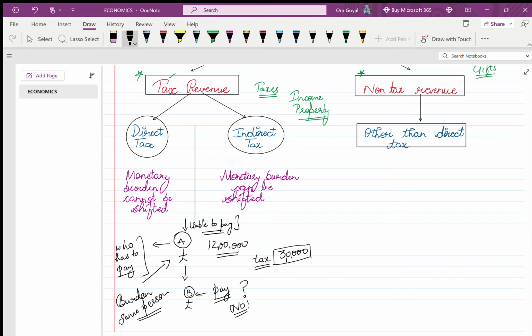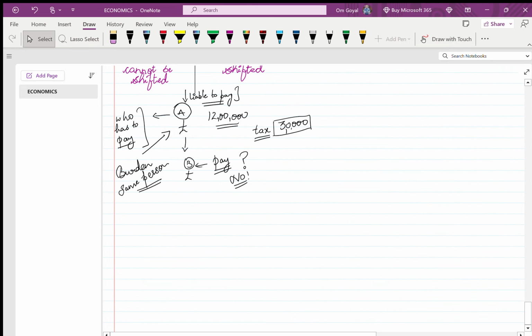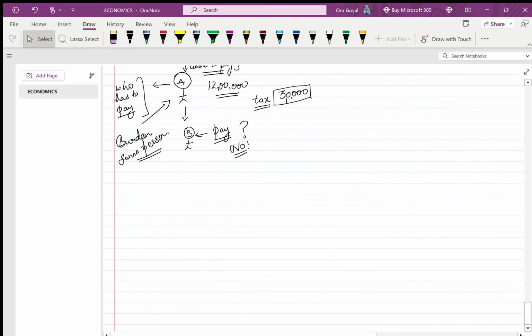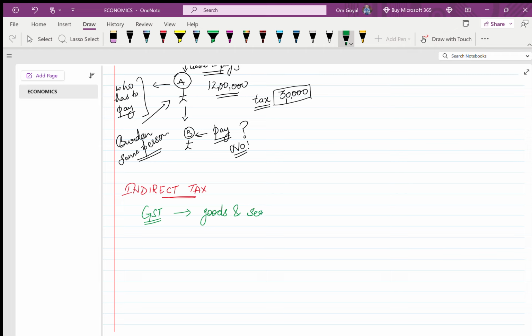Now let us come to indirect tax. Indirect taxes are those whose monetary burden can be shifted. So how can you say that the monetary burden can be shifted? Take the example of GST. ठीक है? GST, goods and services tax, it is imposed on goods and services. तो इनडायरेक्ट टैक्स हमारे इम्पोज ही एक्चुअली गुड्स एंड सर्विसेज पर होते हैं. So there are other kinds of indirect tax also, but here, for more clarification, I am talking about GST only.